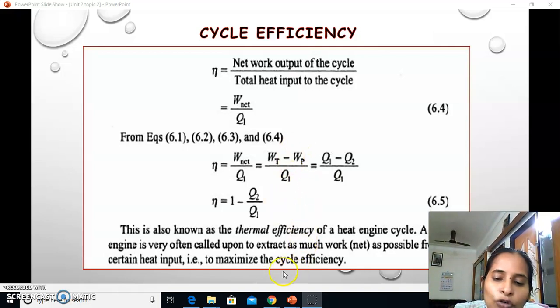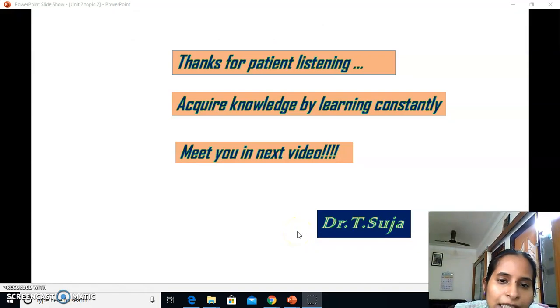That is the only way to maximize the cycle efficiency. In the first two videos of the second unit, I explained the heat energy and the work energy, and one clear conclusion from these videos is that all the heat cannot be converted into work, but all the work can be converted into heat.